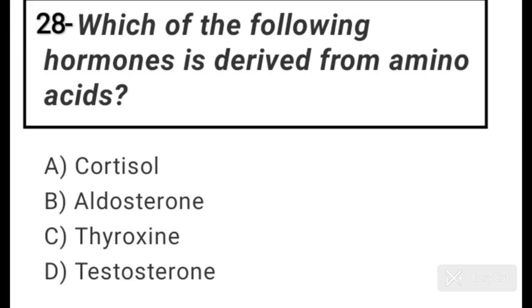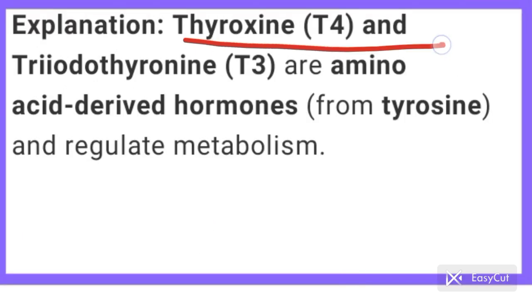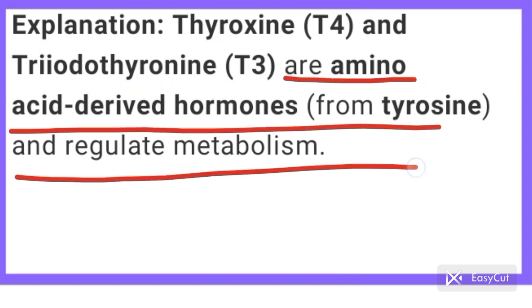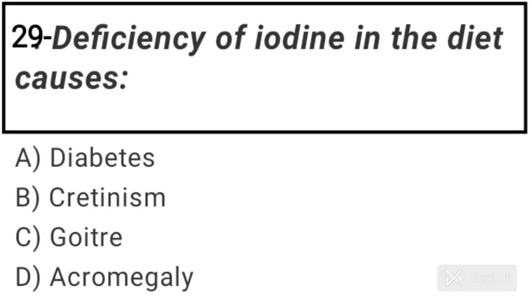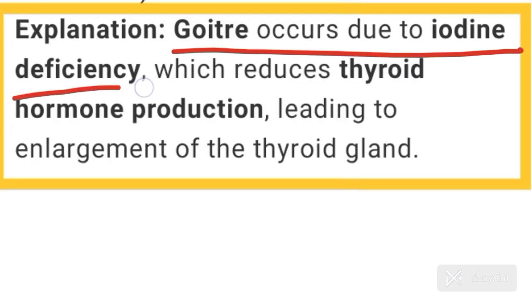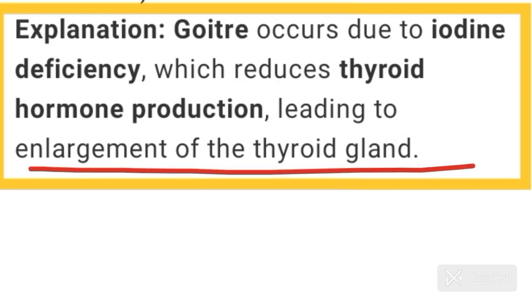Question number 28. Which of the following hormones is derived from amino acid? Answer is option C. Thyroxine is a hormone derived from amino acid. Thyroxine T4 and triiodothyronine T3 are amino acid derived hormones from tyrosine and regulate metabolism. Question number 29. Deficiency of iodine in the diet causes. Answer is option C. Goiter. Occurs due to iodine deficiency, which reduces thyroid hormone production, leading to enlargement of the thyroid gland.